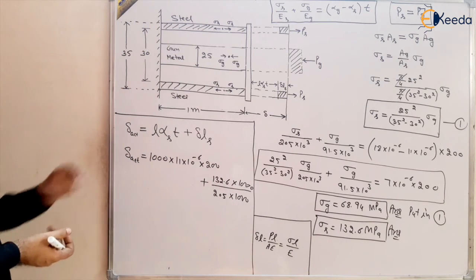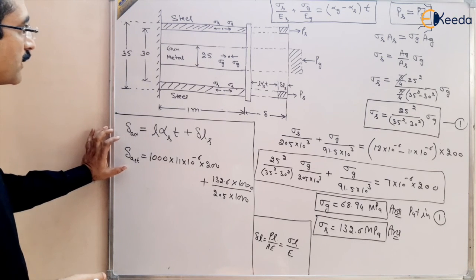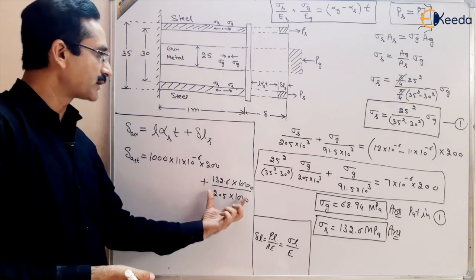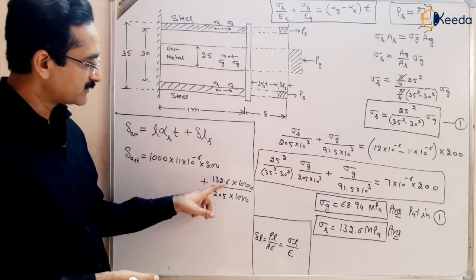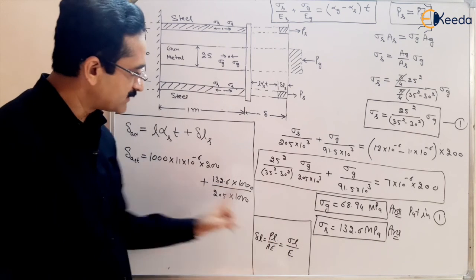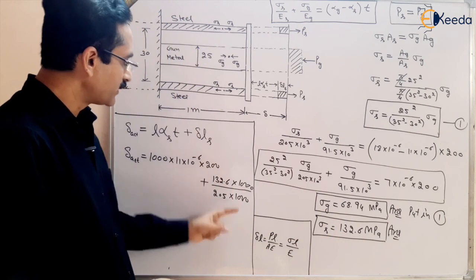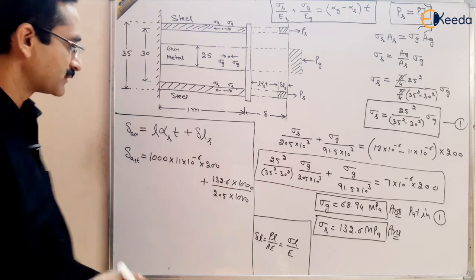So this is the actual expansion of the combined composite system: the free expansion of the steel plus the expansion due to internal loads, which is sigma L upon E, where sigma is the stress in steel, 132.6, L is the length, 1000, and E is the modulus of elasticity in megapascal.